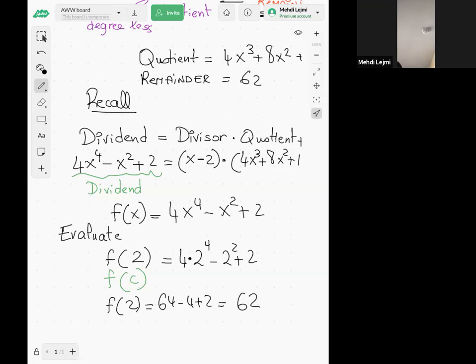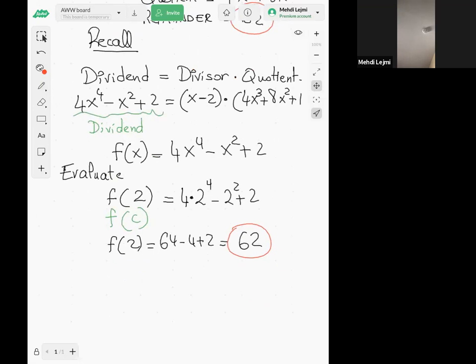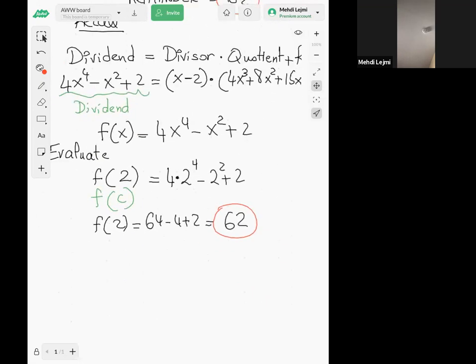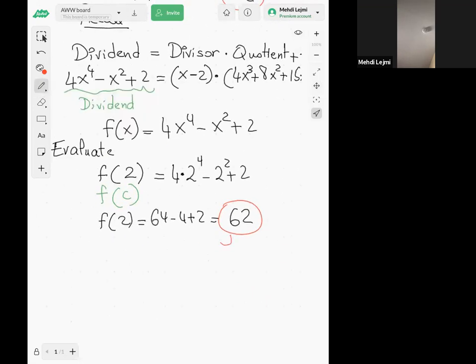Now, does 62 remind you of something? Well, 62 is exactly my remainder, right? Yes, absolutely. So that's my remainder. Okay. And actually this is a general fact.